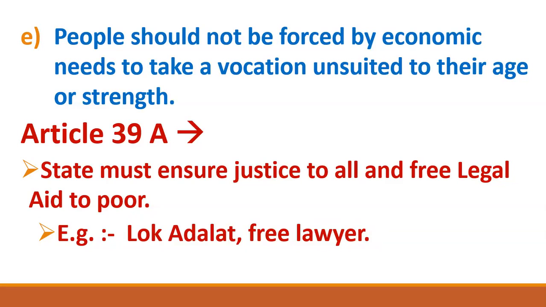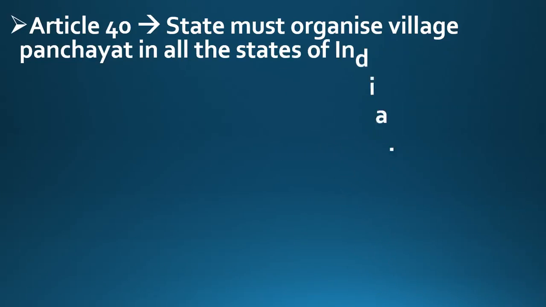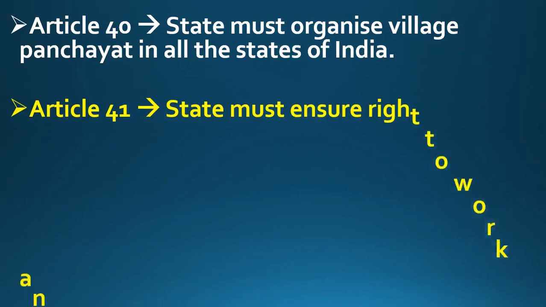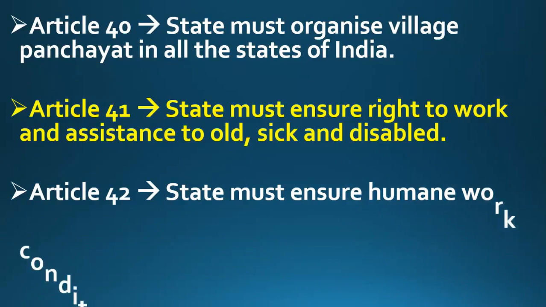So the government has done many things to implement this directive principle of state policy. For example, the government organized Lok Adalats. The government provided free lawyers to people who do not have enough money to pay the fees of a lawyer. So Lok Adalat and free lawyer can be the best examples of Article 39 capital A. Then, friends, comes Article 40. Article 40 says that the state must organize village panchayats in all the states of India.